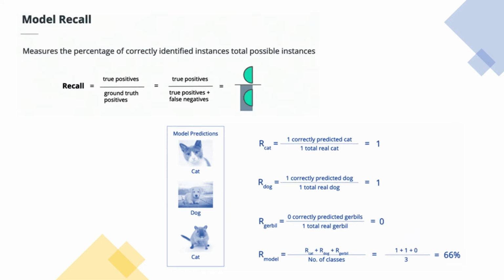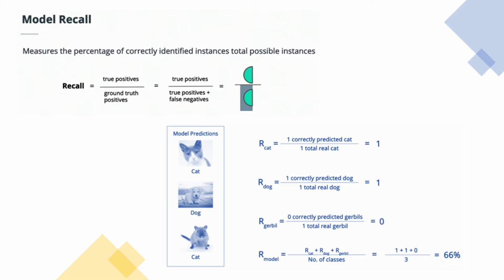Next, we'll take a look at how to calculate the model recall. Model recall answers the question of how good a model is at identifying actual occurrences of objects in the data. This will give us an understanding of whether or not the model can recognize these objects. We calculate the recall by taking the number of correct predictions and dividing that by the number of actual occurrences. This will tell us what percentage of real occurrences were recalled by the model.